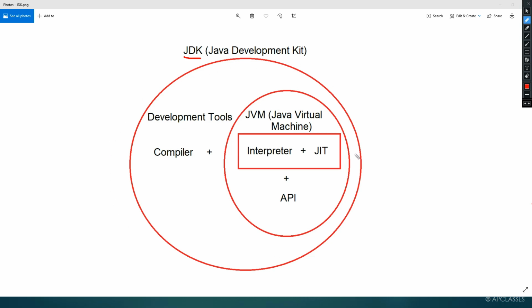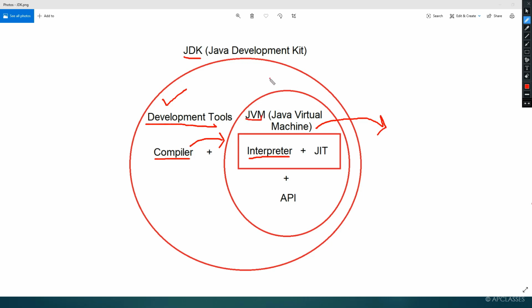With the help of the development tools, you can write a Java program, and with the help of the compiler, this Java program can be converted to bytecode. Once it is converted to bytecode, with the help of the interpreter it will be decoded, and with the help of the JVM, it can be converted to machine code.